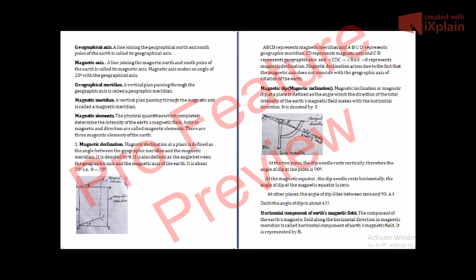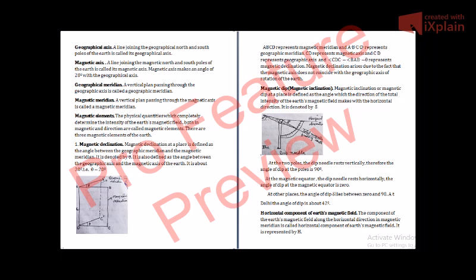Now if you take this dip needle to the poles, north pole or south pole, you will see that it will make an angle of 90 degrees, because the north pole of this dip needle will be attracted by the south pole of the earth.